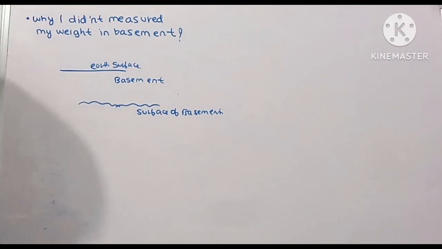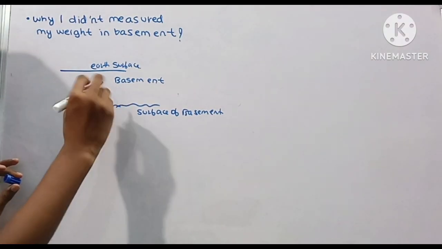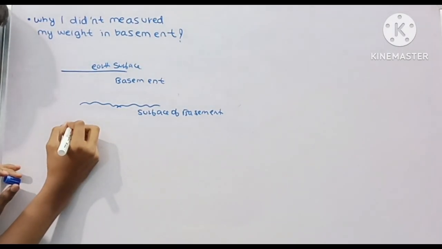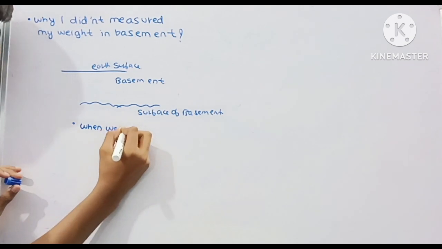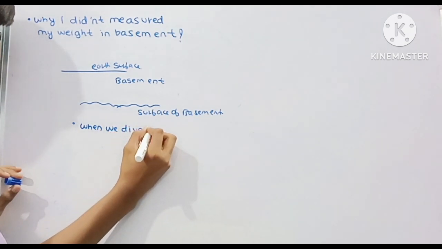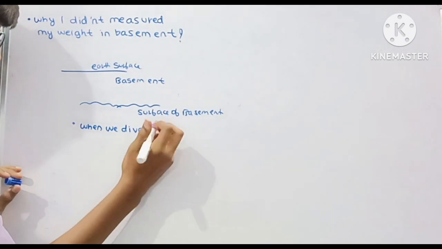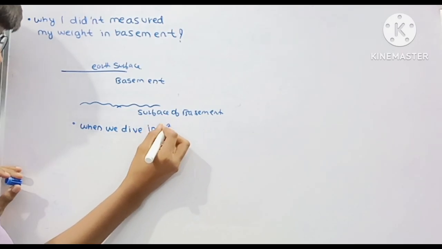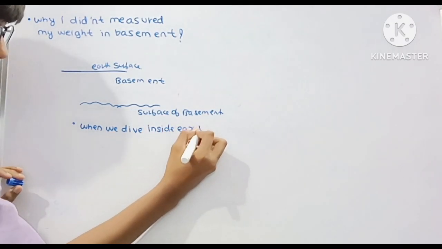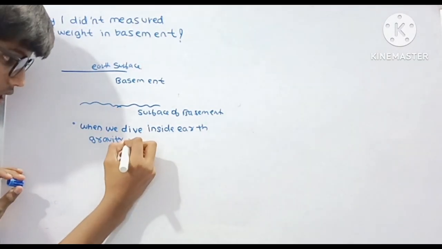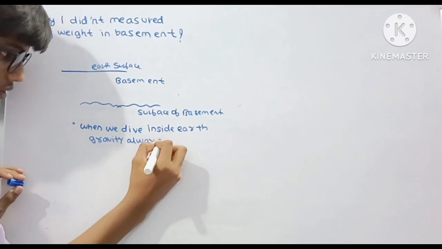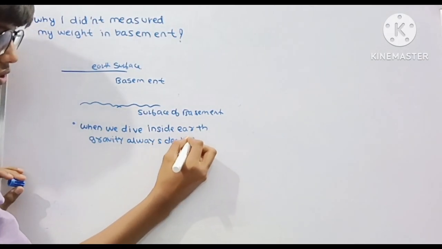Now, as we know, gravity is inversely proportional to height, which means that if height increases, gravity will decrease, and if height decreases, gravity will increase. But in this case, what is happening is when we dive inside the earth, gravity always decreases.